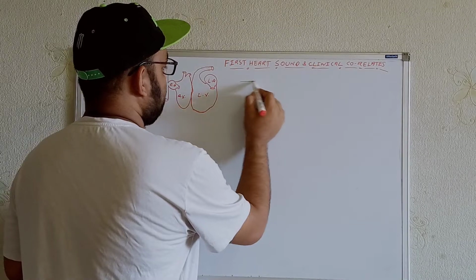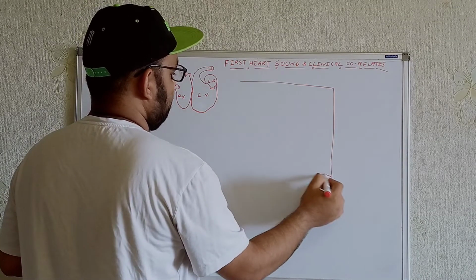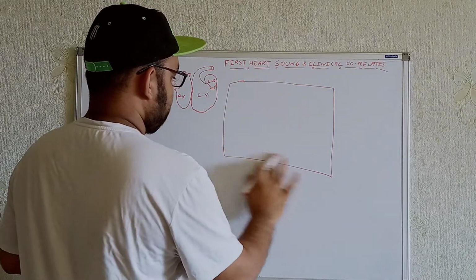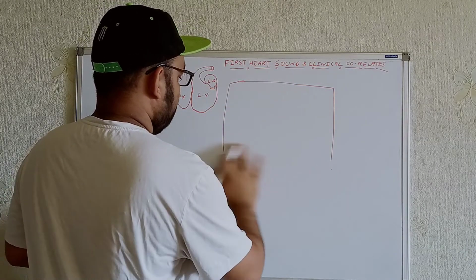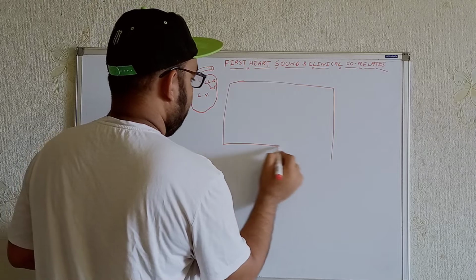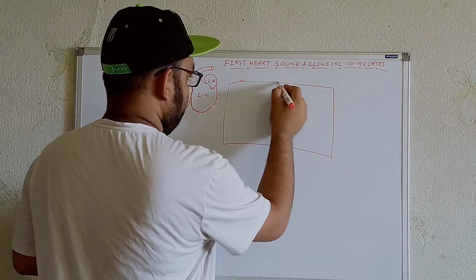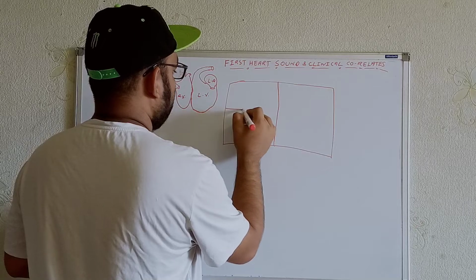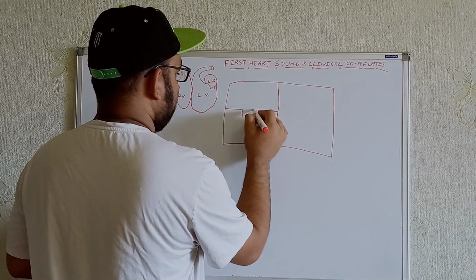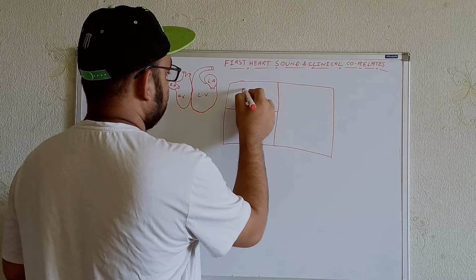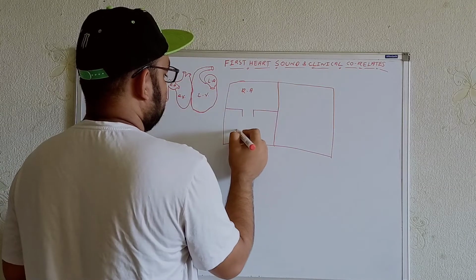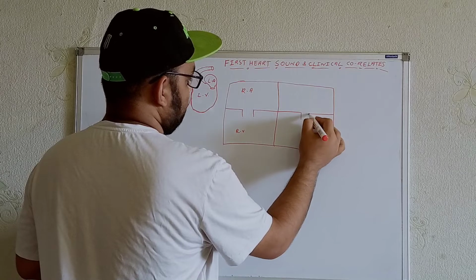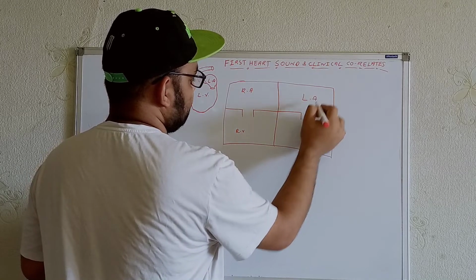For example, I'm just taking it this way. Now see, it is the right atrium, the right ventricle, the left atrium, and the left ventricle.